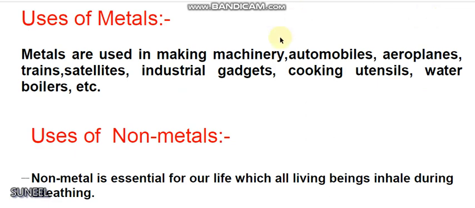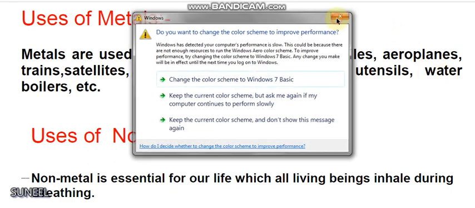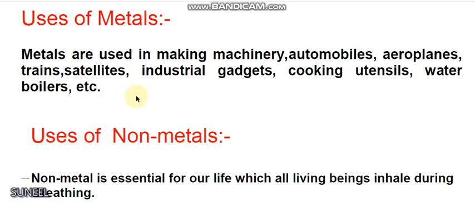Now at last, uses of metals and non-metals. Let us first see the uses of metals. Metals are used in making machinery, automobiles, aeroplanes, trains, satellites, industrial gadgets, cooking utensils, water boilers, etc. And there are many more uses of metals.